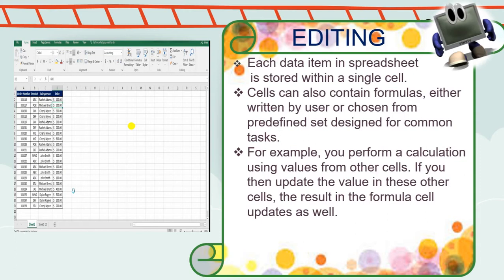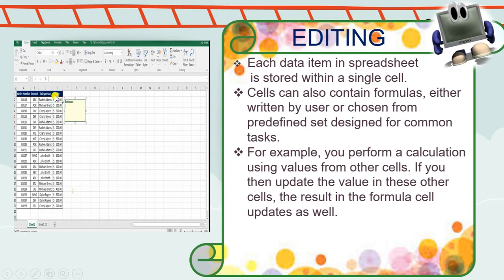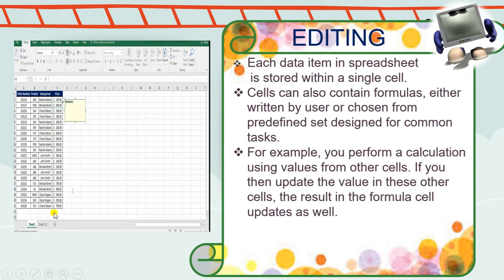For example, you want to do calculations using values from other cells. If you then update the value in another cell, the result in the formula cell updates as well. If you are making any changes in the price column, the result will automatically be updated.